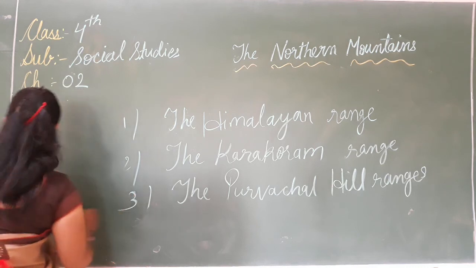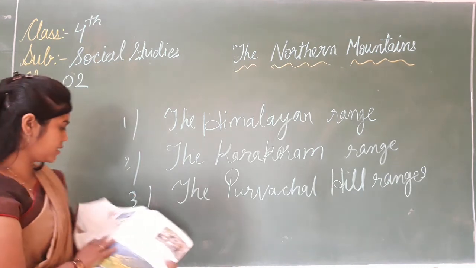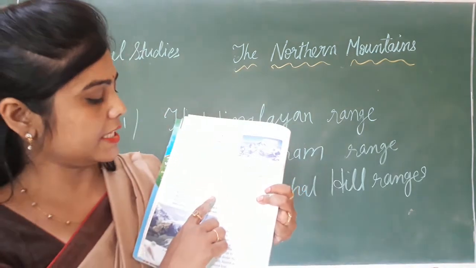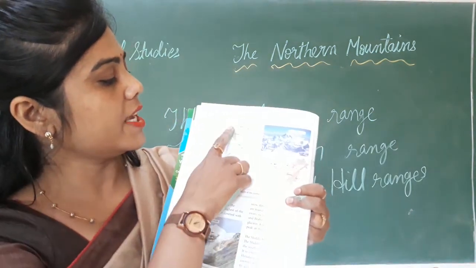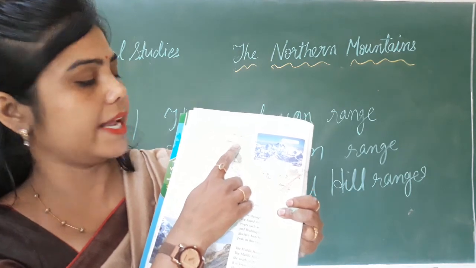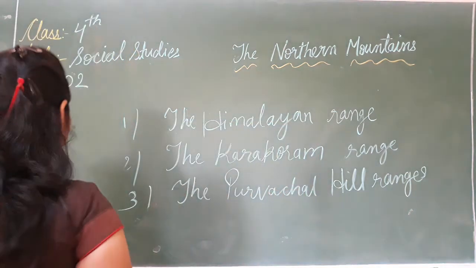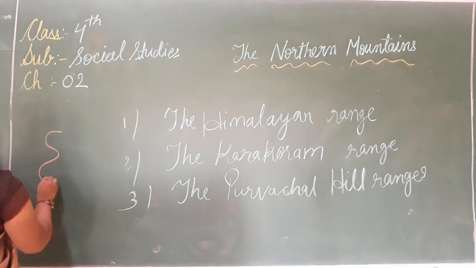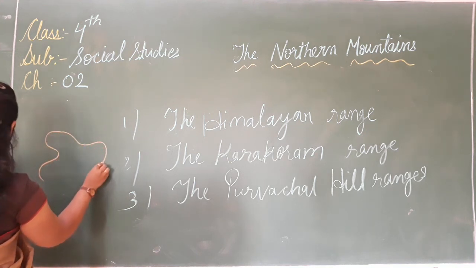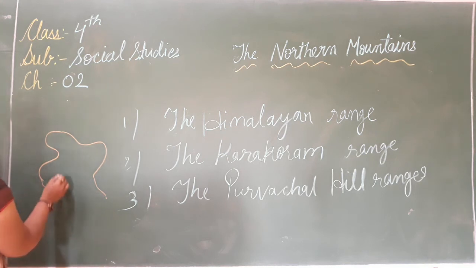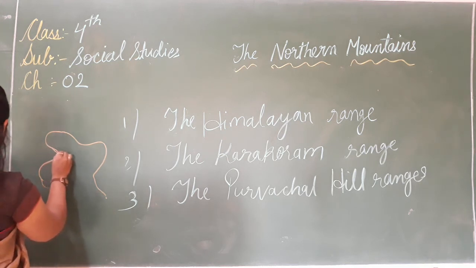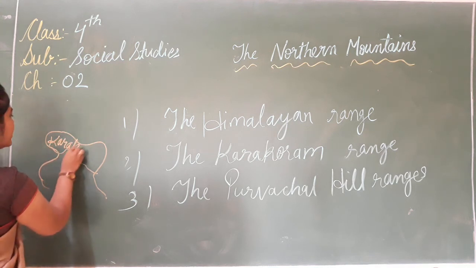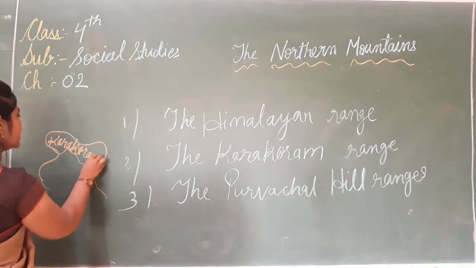Now, see children, page number 16. See this map 2.1. Here is the Karakoram range.